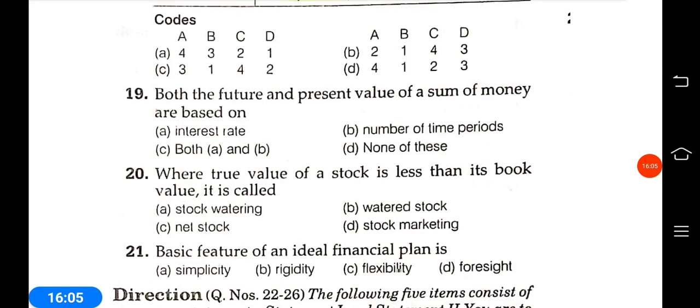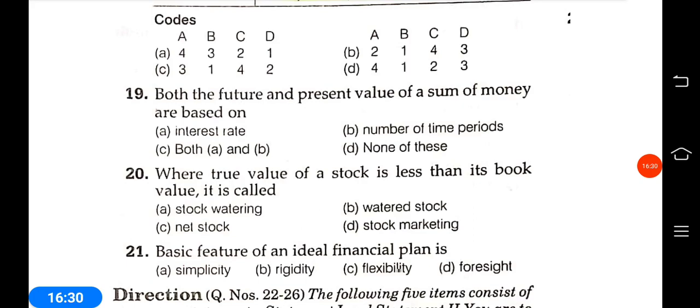Then next question: where the true value of a stock is less than its book value is called stock watering, net stock, water stock, or marketing. Where the true value of a stock is less than its book value is called stock watering. Okay, stock watering. Answer is stock watering.